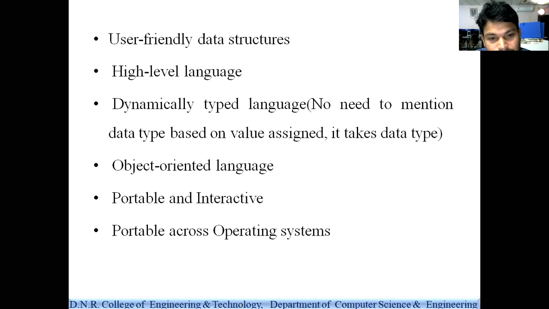So these are some of the features of Python programming. Today we discussed what is Python, who developed Python, and what are the features of Python.